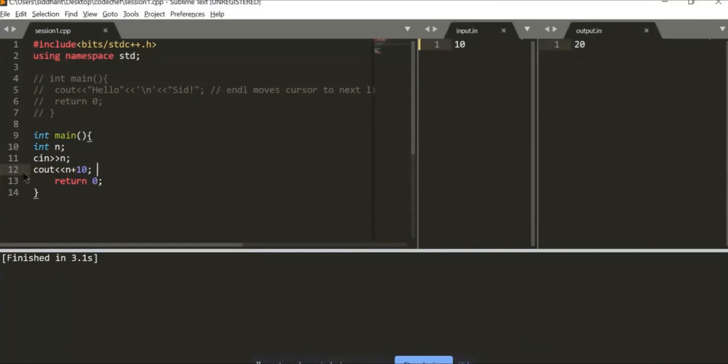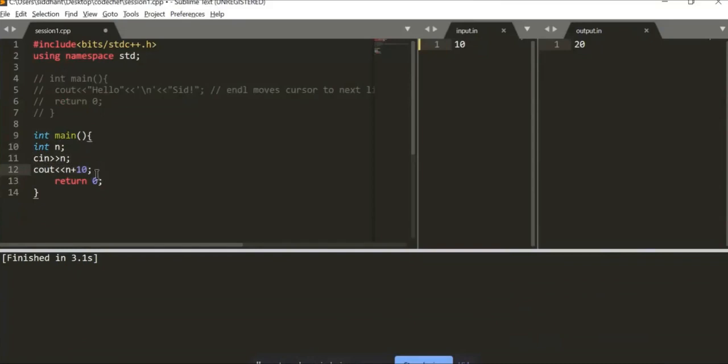Yeah. So integer declaration is as simple as int followed by the variable name, and then you can declare the values here itself, 10, or else you can take the value from the console from the user by cin and then print it out using cout. As simple as that.